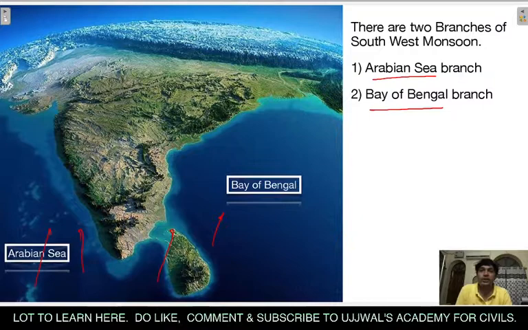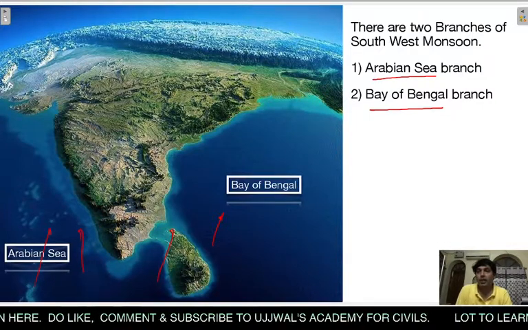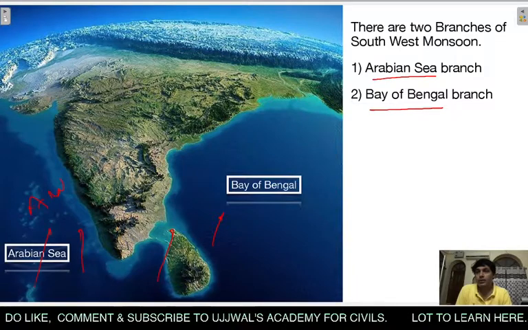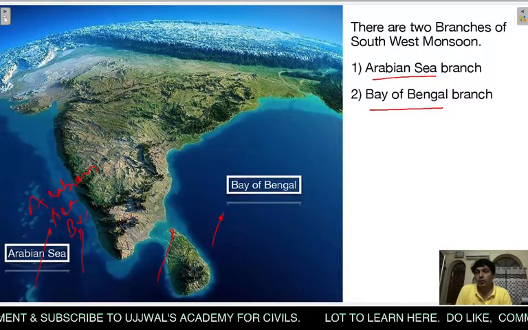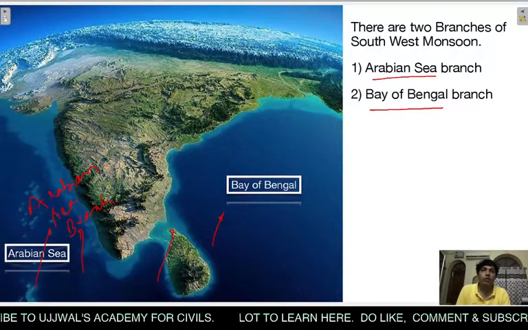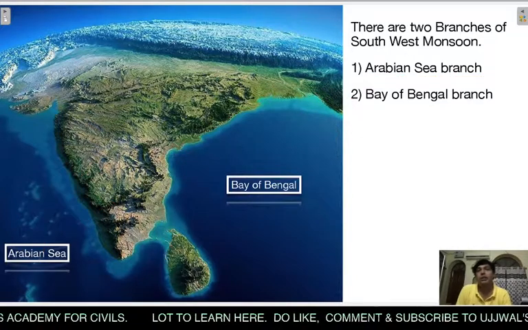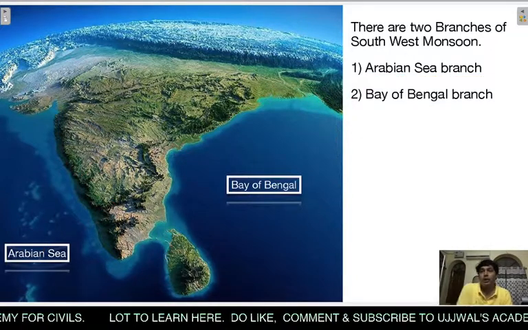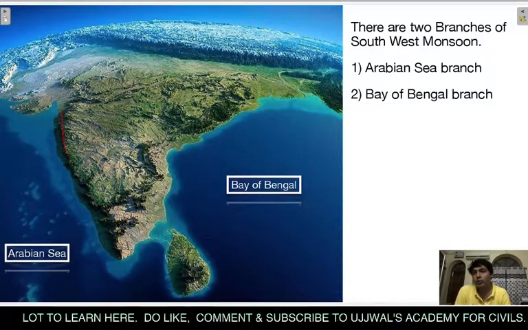The branch which is moving from the Arabian Sea is called the Arabian Sea branch. And the wind which is coming from the Bay of Bengal region is called the Bay of Bengal branch. Okay, so both are the branches of the same monsoon winds. This Arabian Sea branch brings rainfall in the western coast of India.